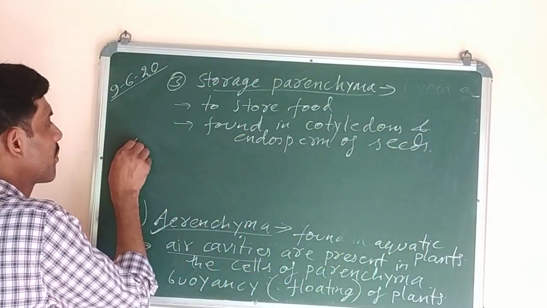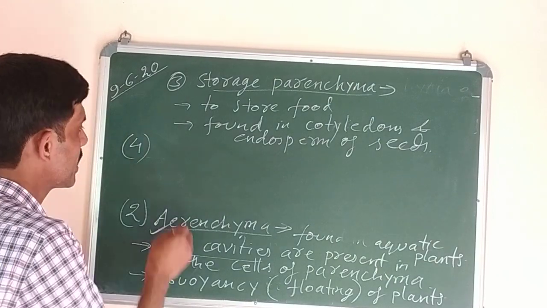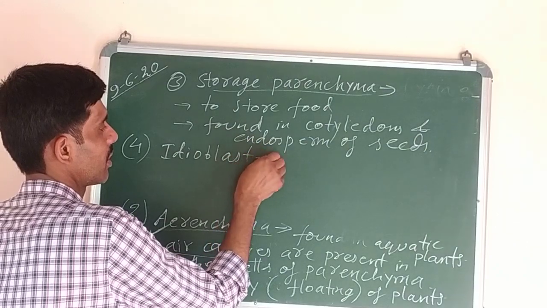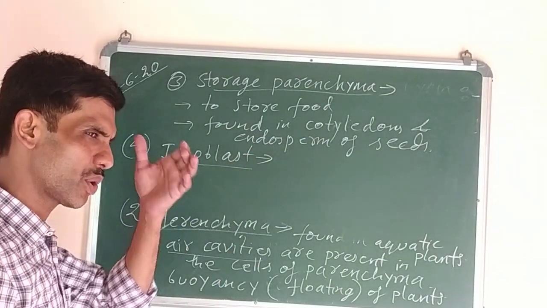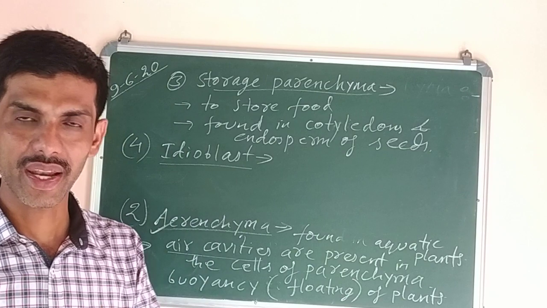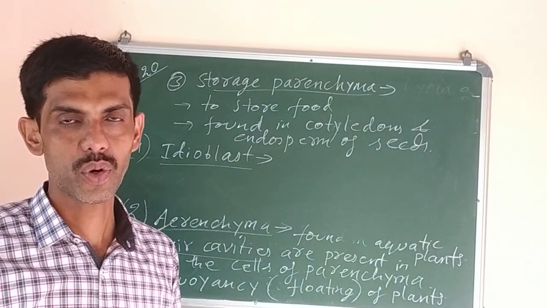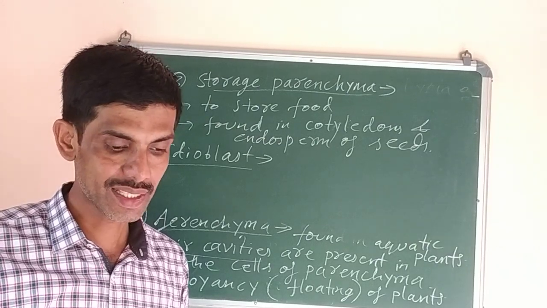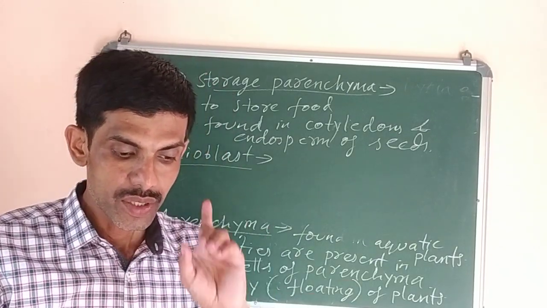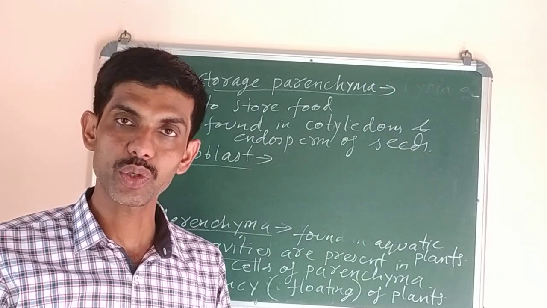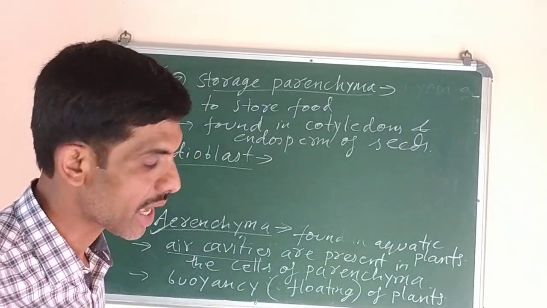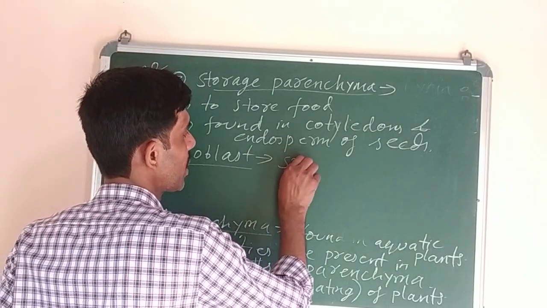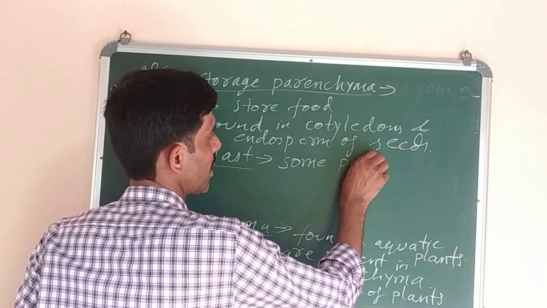Now next one is number 4. The fourth one is called idioblast. I-D-I-O-B-L-A-S-T. This one you have to learn particularly. What is idioblast? It is a type of parenchyma that stores and produces tannins, gums, resins, latex. So some parenchyma cells produce and store tannins, oils and crystals of calcium oxalate. They are called idioblast. I write this definition.